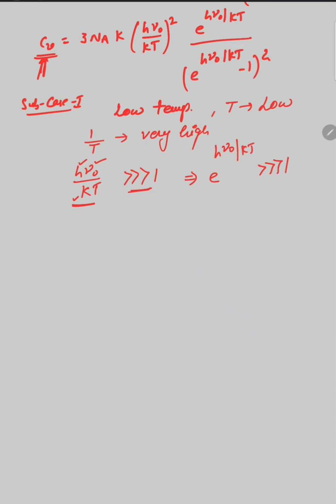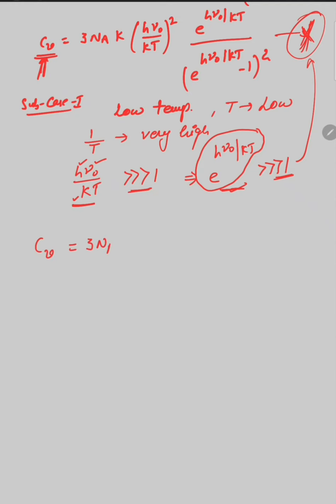And you can see from this heat capacity equation that we can easily eliminate 1 with respect to this exponential factor e raised to the power h mu naught upon kT. So when we eliminate this 1, what will be the value of Cv?